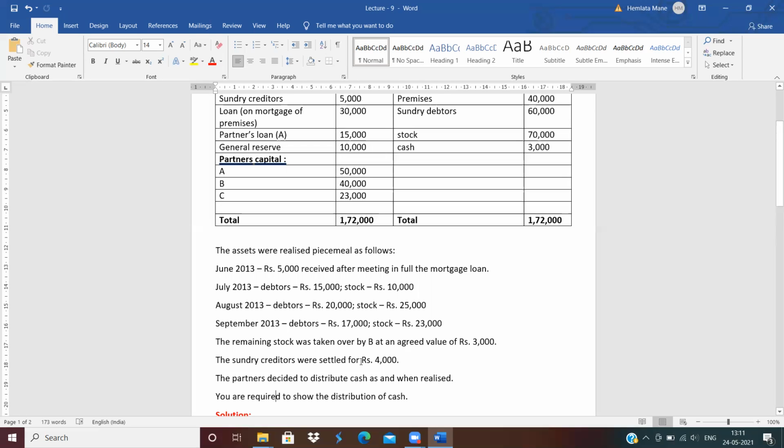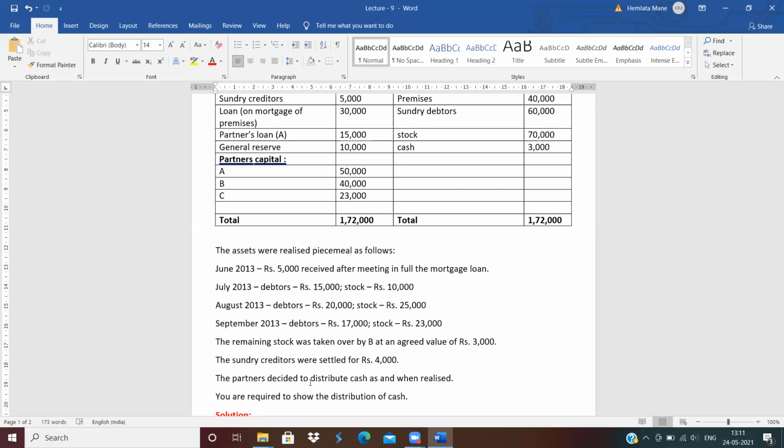The sundry creditors were settled for rupees 4,000. The actual sundry creditors were 5,000 rupees, but were settled at rupees 4,000. The partners decided to distribute cash as and when released. When cash is released, they will distribute this cash. You are required to show the distribution of cash.